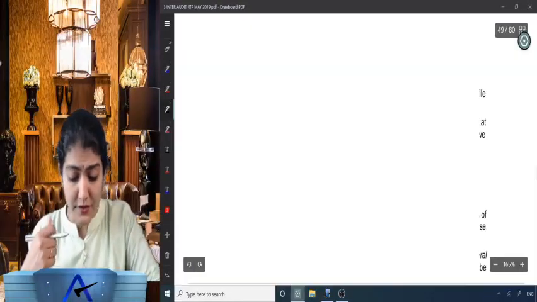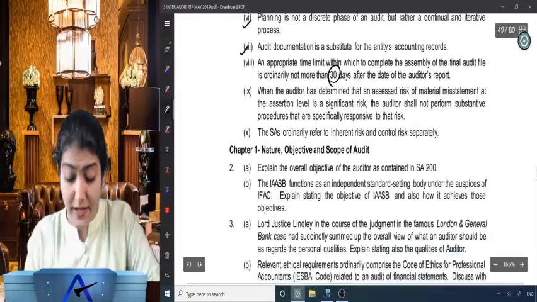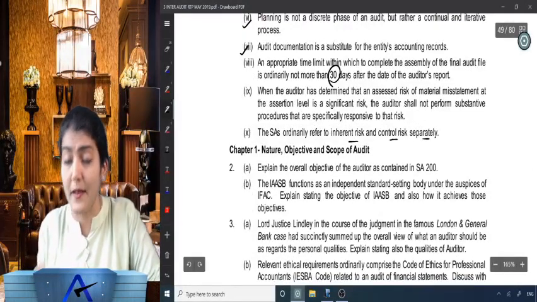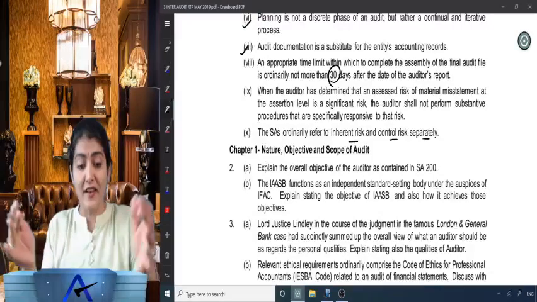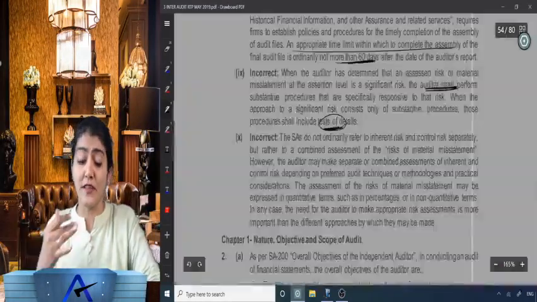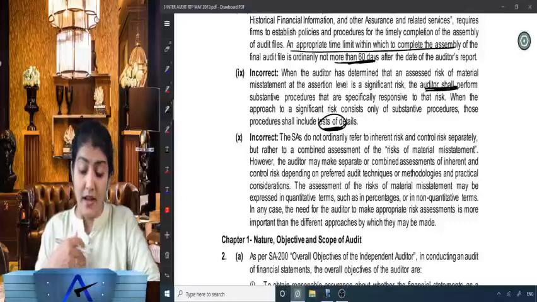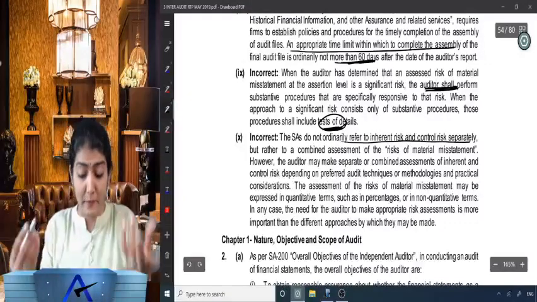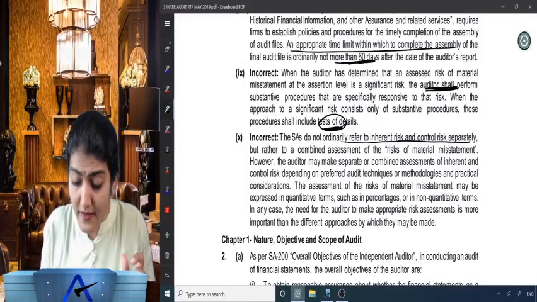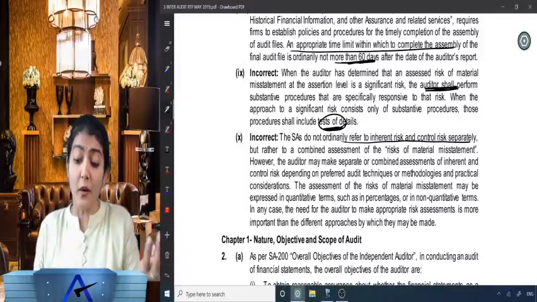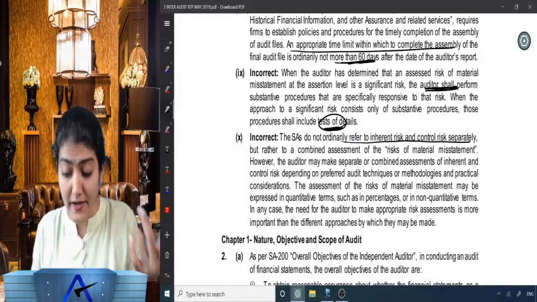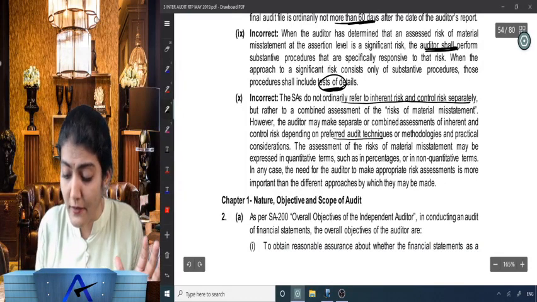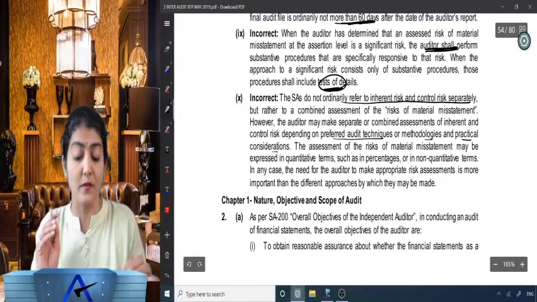Okay, and the last one over there. What is the last one? SAs ordinarily refer to inherent risk and control risk separately. No, most of the time we do a combined assessment of inherent risk and control risk. The SAs do not ordinarily refer to inherent risk and control risk separately, but rather to a combined assessment of the RMM. However, the auditor may make separate or combined assessments depending on the preferred audit techniques or methodologies and practical considerations.